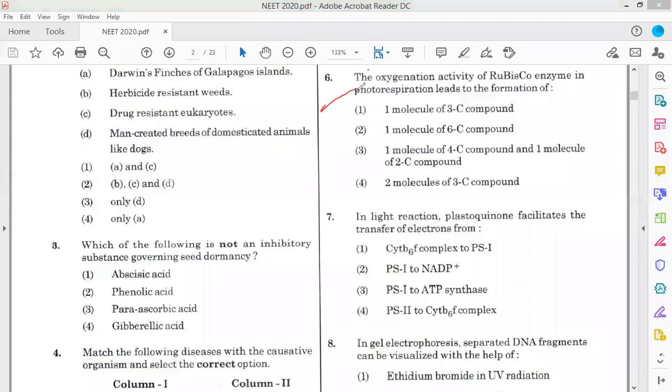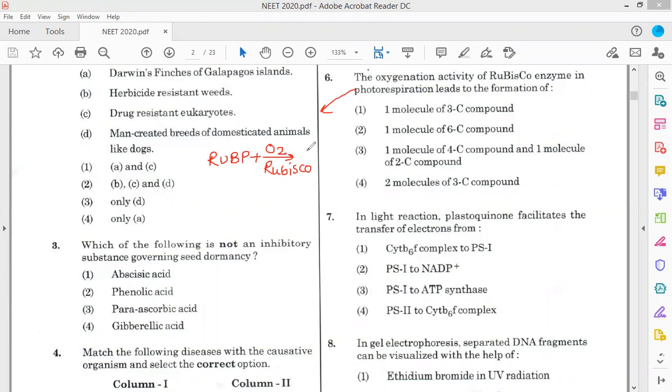You can see that the first is ribulose 1,5 bisphosphate, RuBP, in the presence of oxygen and Rubisco.